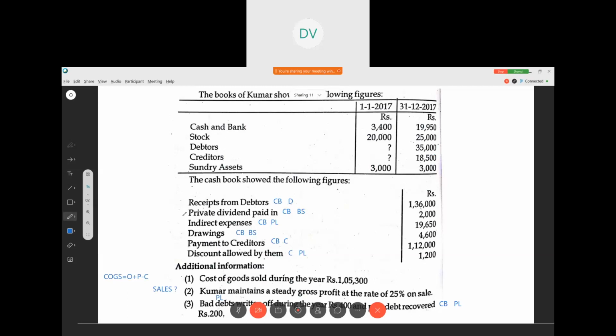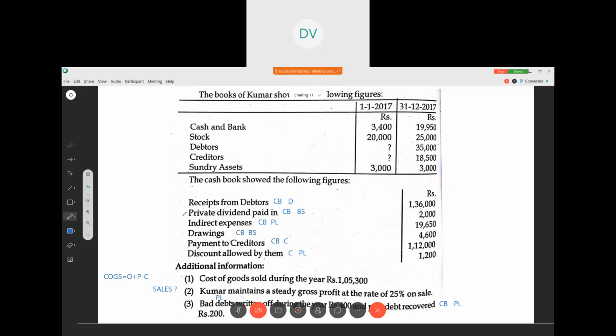Gross profit brought down. After that, indirect expenses we are writing, bad debts we are writing. On the credit side, whatever is the gain: bad debts recovered, discount received. Clear? So this is the gain side, this is the expenses or losses.